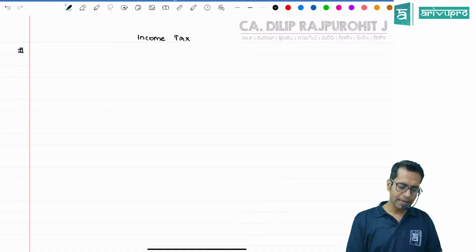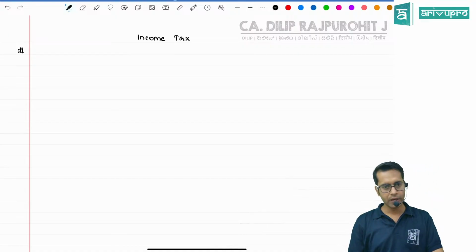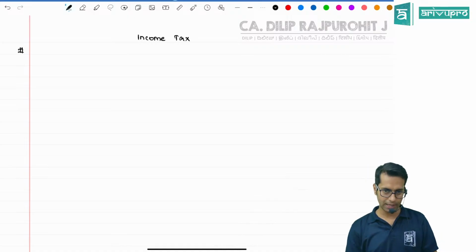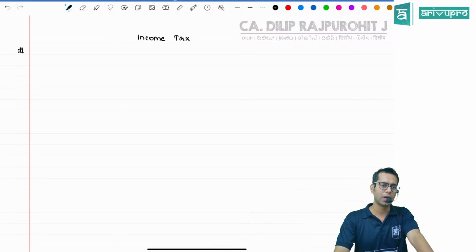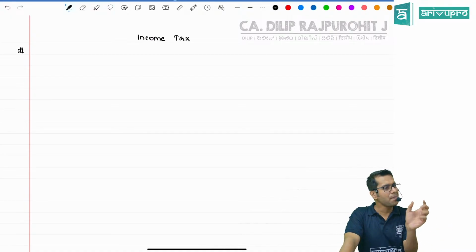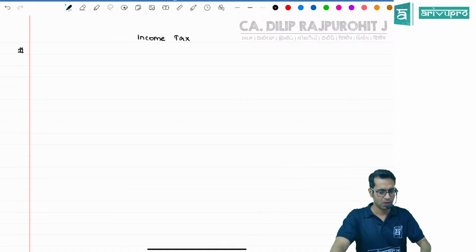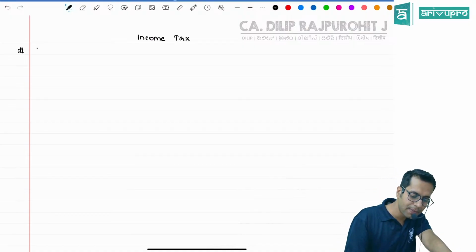Now, please note, in India, if you want to make any law, you have to take permission. From whom should I take permission? You should take permission from the Constitution of India. If the Constitution of India allows you to do something, then only you can do it. With respect to taxation, there are some points in our Constitution. Our Constitution of India has some articles.